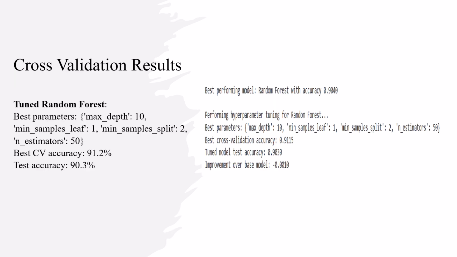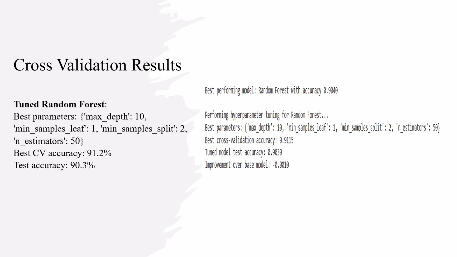Our cross-validation results confirm the stability of our models. Random forest maintained the highest accuracy at 91.0% with a standard deviation of 1.4%, indicating consistent performance across different data subsets.